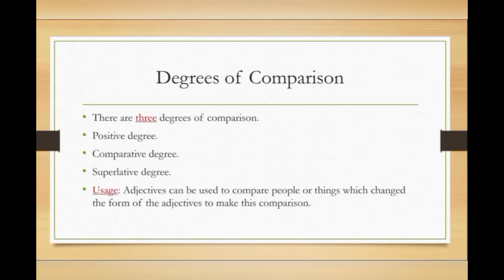Degrees of comparison. There are 3 degrees of comparison: positive degree, comparative degree, and superlative degree. What is the usage of it? Adjectives can be used to compare people or things, which changes the form of the adjectives to make this comparison. So let's learn in detail.